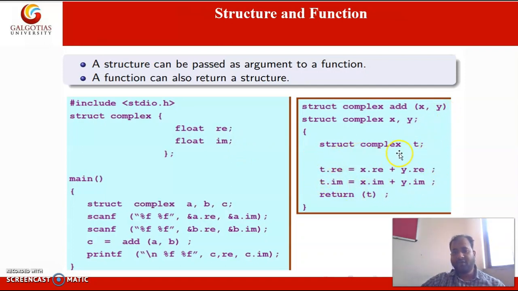Here you can see we have a variable t that is of type complex, and I am summing up the real part and imaginary part separately, and I am returning the structure from the function. Then I am printing the value of c in the main function.